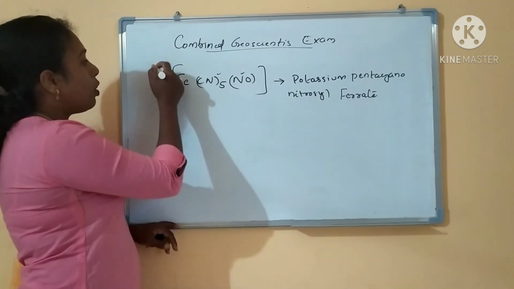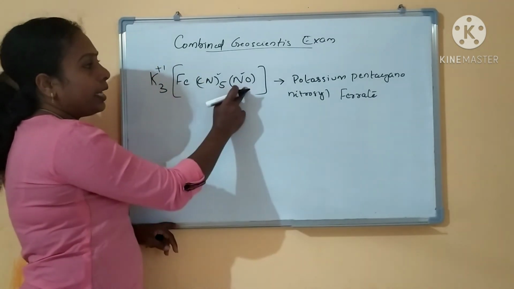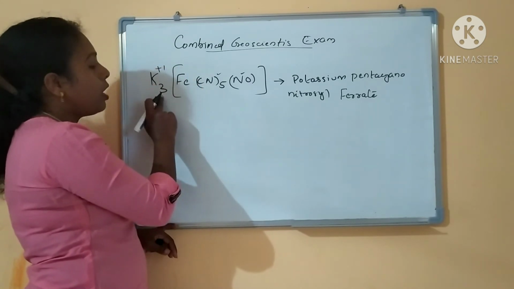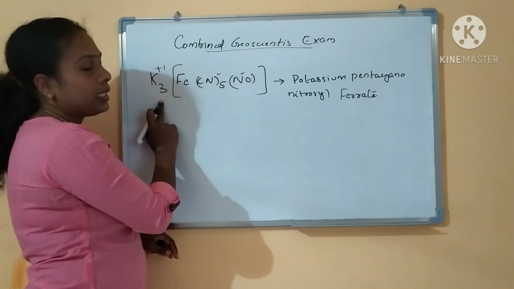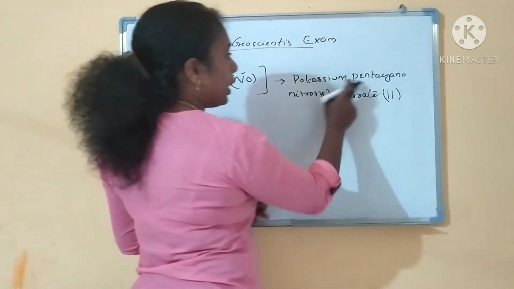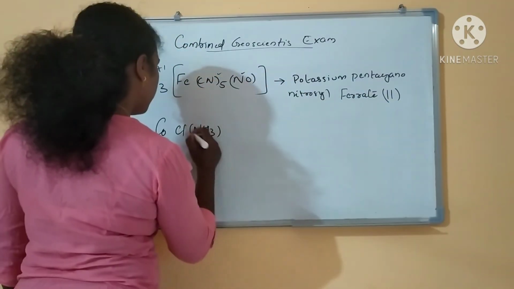If you are looking at the oxidation state, potassium is a positive ion, 1 is there. Nitrosyl is a neutral ligand. Here 5 negative ligands are there. So -5 plus 1 plus x gives -3, so you will be getting 2, right? So potassium pentacyanonitrosylferrate(II) is the name.